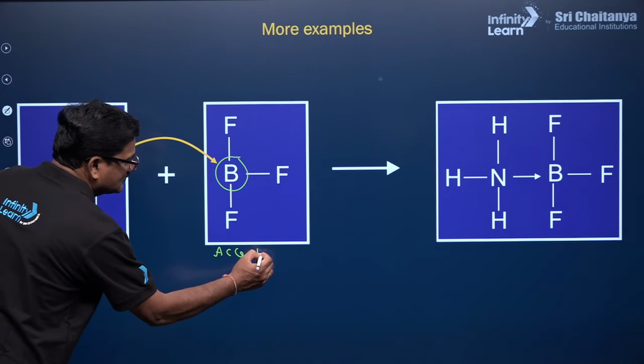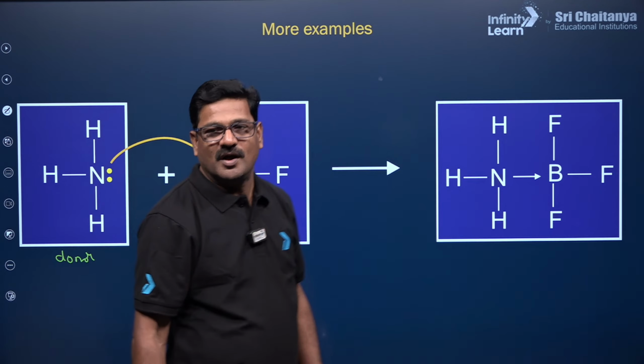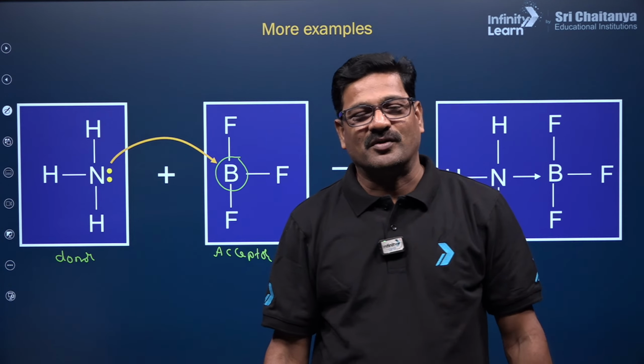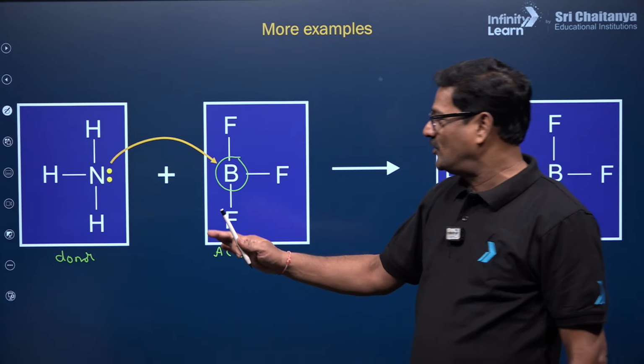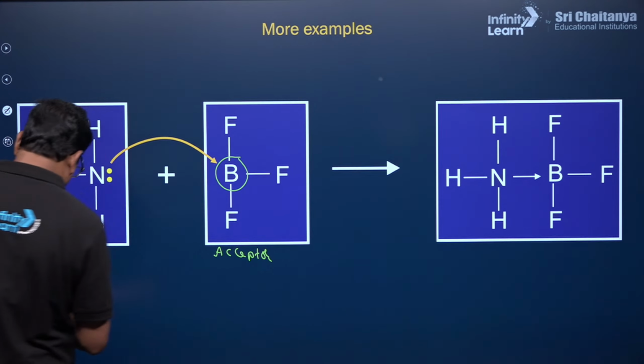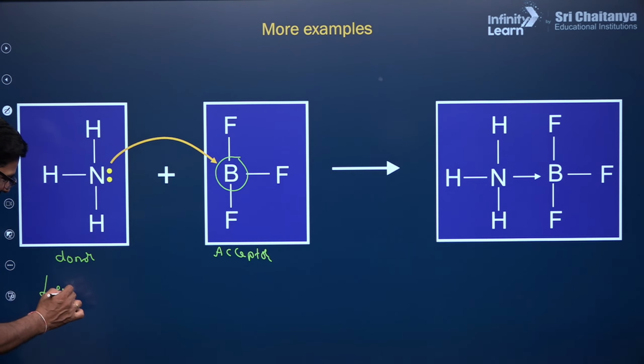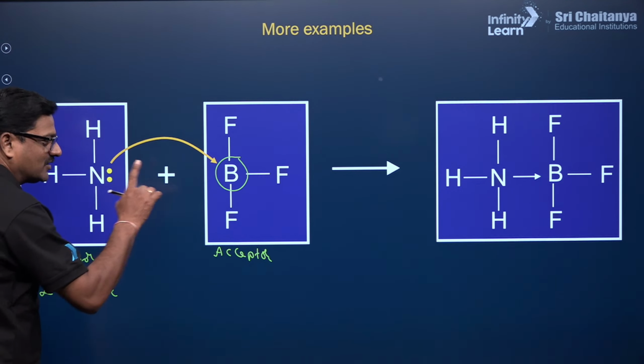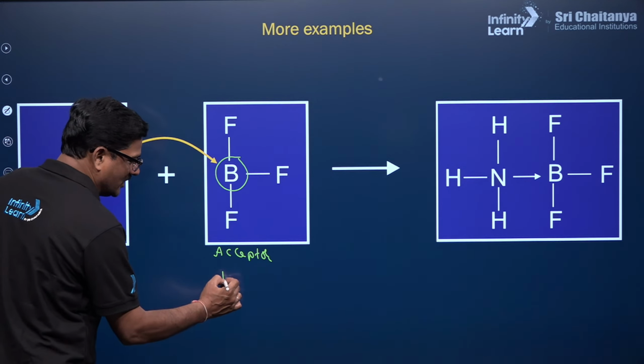According to Lewis theory in ionic equilibrium, an electron pair donor is called a Lewis base. An electron pair acceptor is called a Lewis acid.